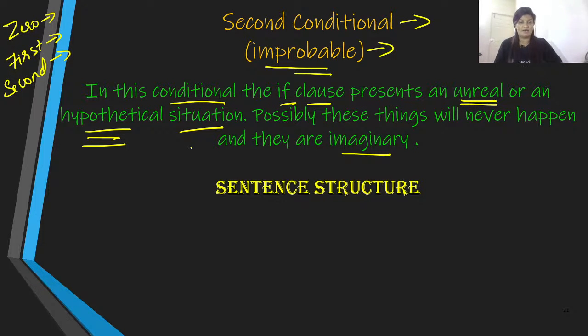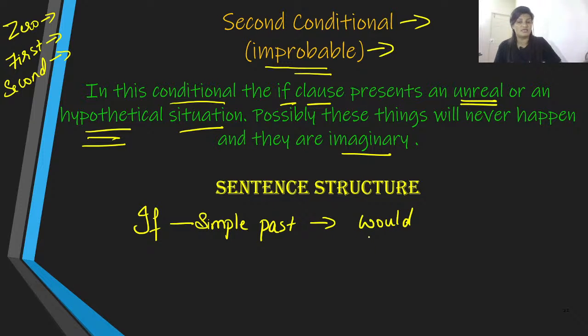Before I give you the example, let me give you the sentence structure. Obviously, we are going to begin with the if clause, and the if clause is in simple past. Then we have would.